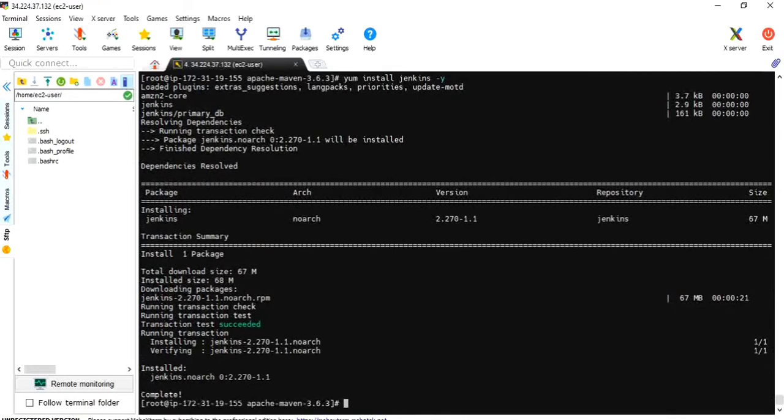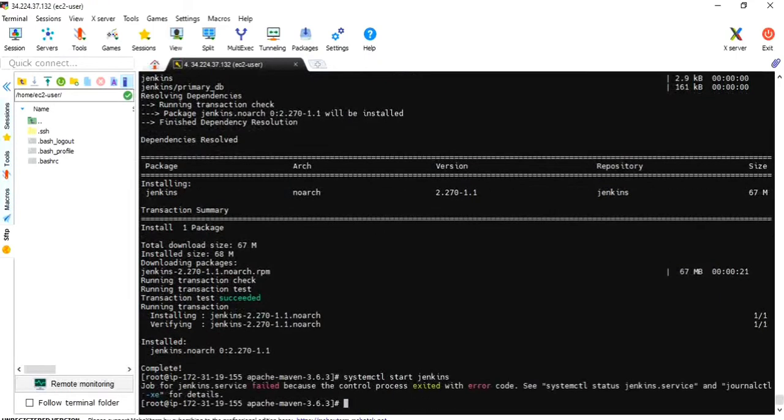Okay, Jenkins has been downloaded. Now let's start the service. systemctl start Jenkins. Okay, it's showing an error. Job for Jenkins service failed because the control process exited with error code. Let me see why it has failed.